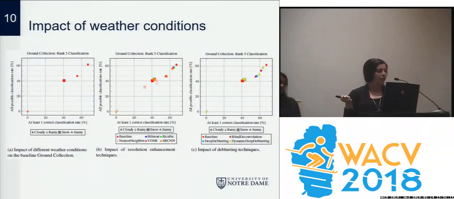And finally, we also analyzed the impact of weather conditions. We found that rainy weather proved to be the worst for classification tasks, while cloudy weather proved to be a better environment for this kind of challenge. Additionally, we didn't find any impact of the enhancement algorithms that we tested on removing these weather condition artifacts. As we can see, there is still much research to be done in terms of both the pre-processing algorithms and the classification algorithms. That's why we introduced to you the following challenge.